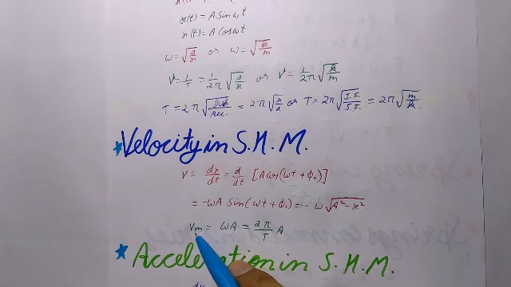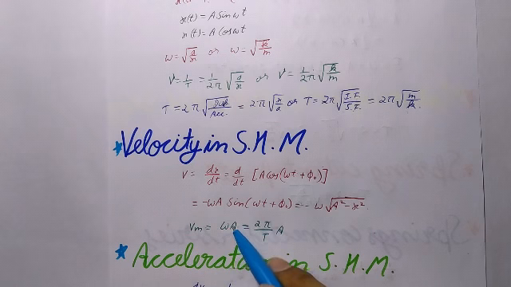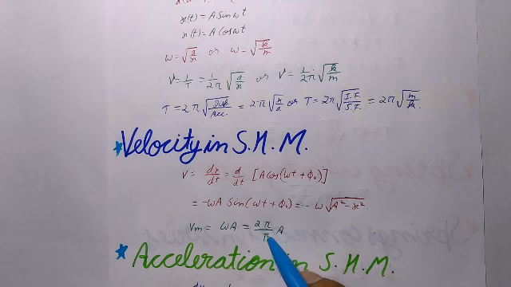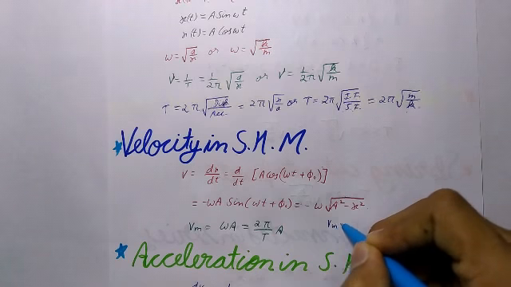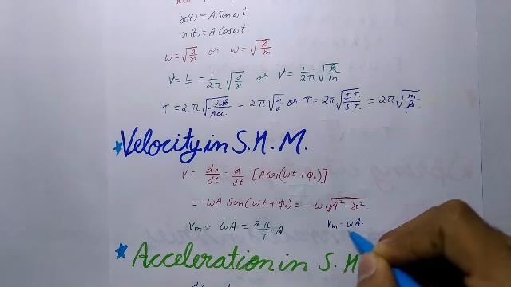The maximum value of velocity is called velocity amplitude, which will be denoted by Vm. Thus Vm will be equal to ωA, which is equal to 2π/T times A. At the mean position, particle velocity Vm will be equal to ωA, and at the extreme point, particle velocity will be 0.